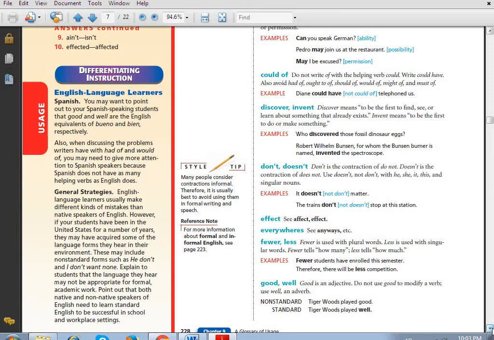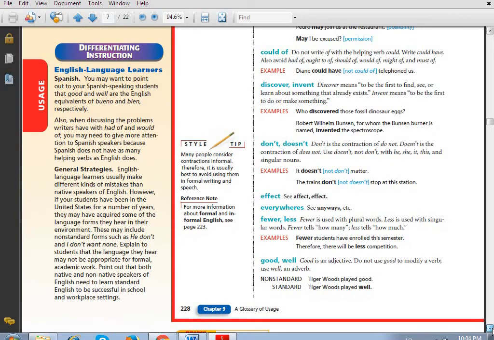I think you know this rule because we studied it before. Feel good and feel well mean different things. Feel good means to feel happy or pleased. Feel well means to feel healthy. Again, well as an adjective means healthy. Don't forget this point.